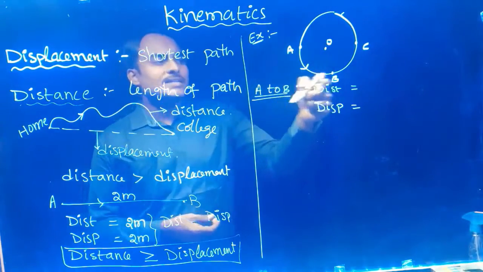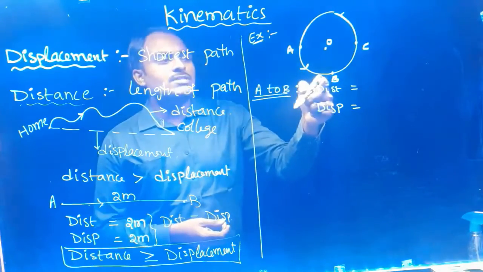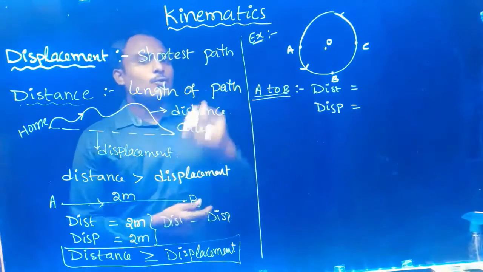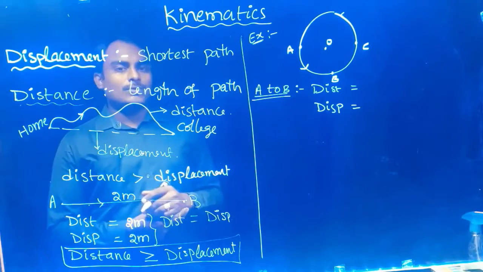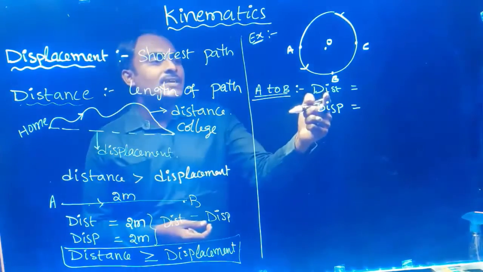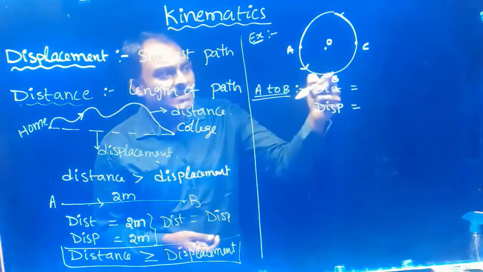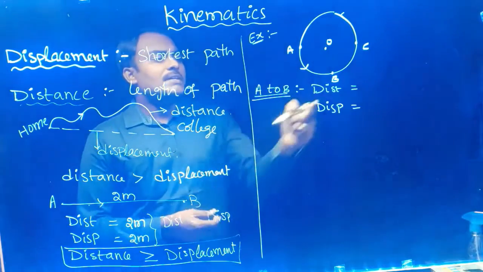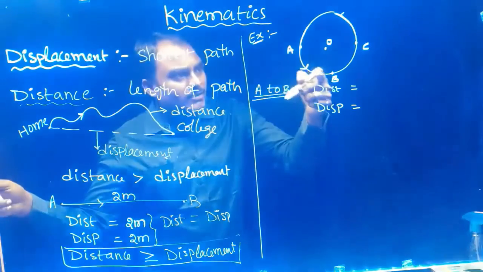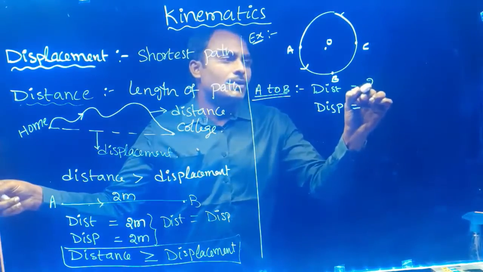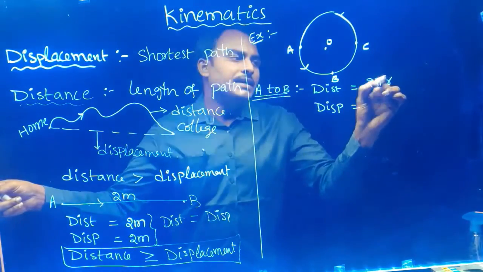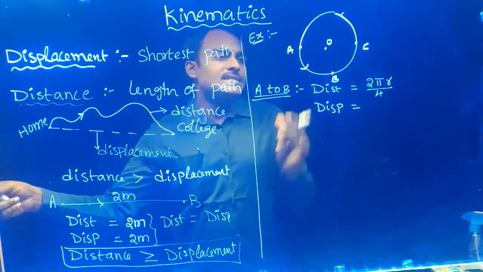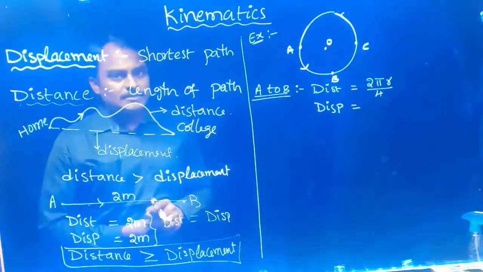So 2 pi r is for full circle. For 1/4 circle, this length will be 2 pi r divided by 4. Then here distance is nothing but length of the path. Here path is circle. So distance is nothing but length of the path. Length of this path is 2 pi r divided by 4. This is the distance traveled A to B.